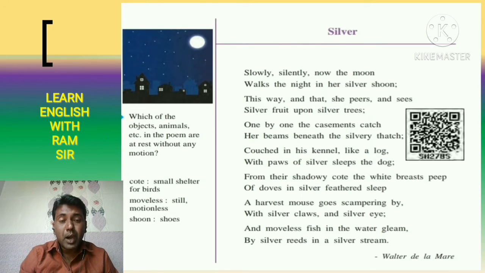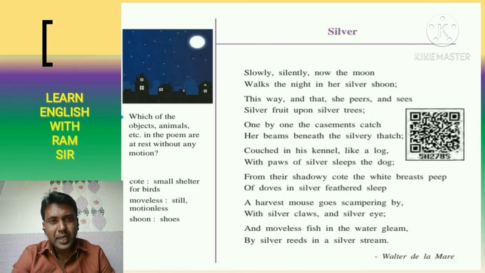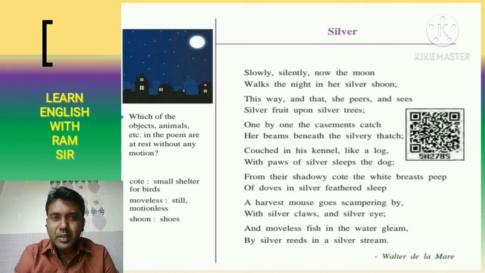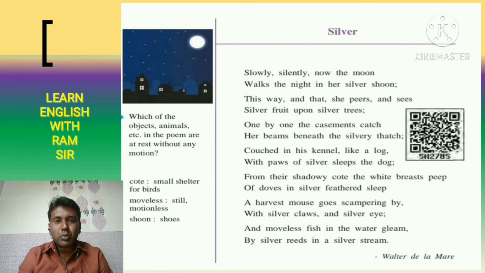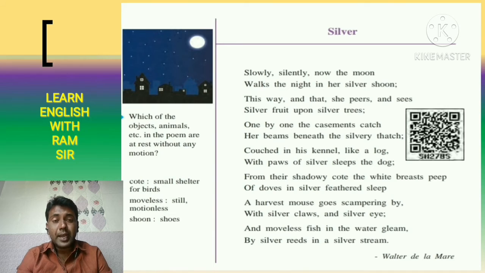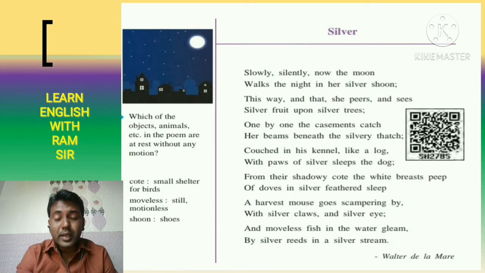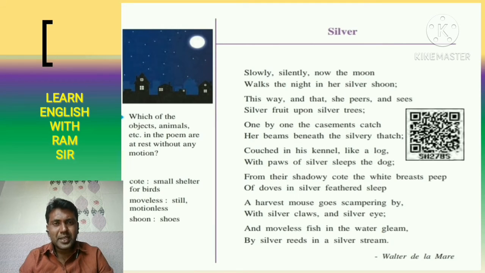A harvest mouse goes scampering by with silver claws and silver eye. Here the harvest mouse is a category of mouse which can be found in the farms. These mice ran here and there with quick movements, because they came outside to take their food. That is the intention of these scampering mice. They are running here and there,